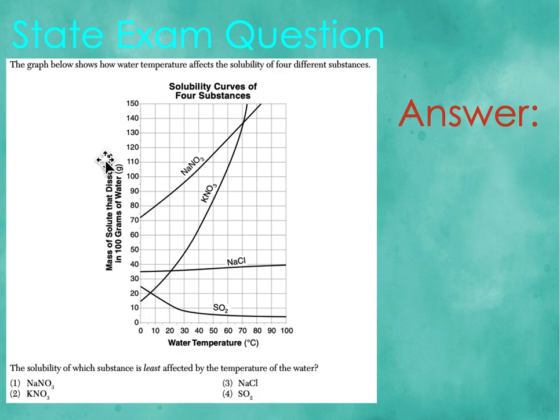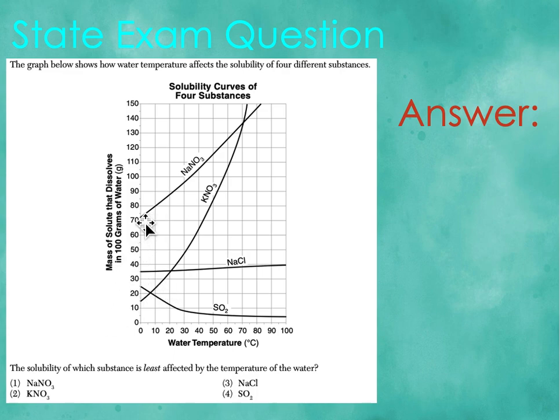So this is the mass of solute that dissolves. So which one of these substances is least affected? How can we figure that out? I'm pausing so you guys can think about it.